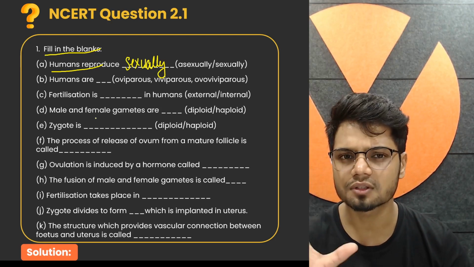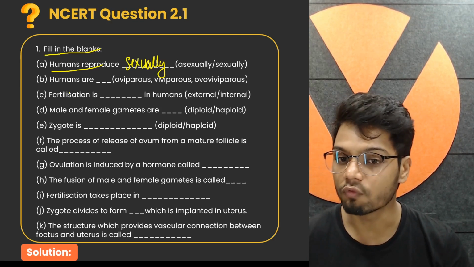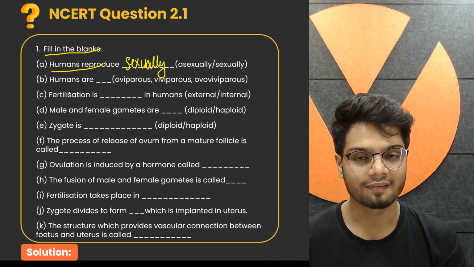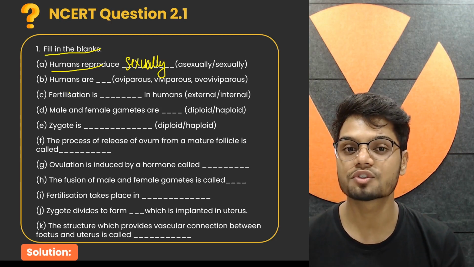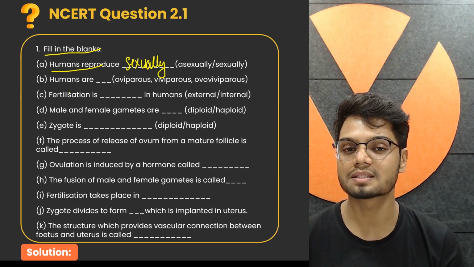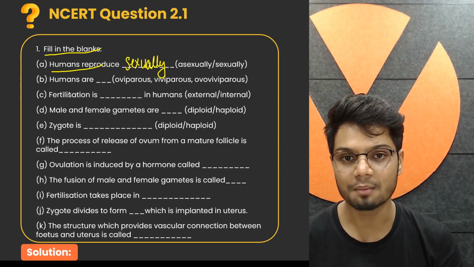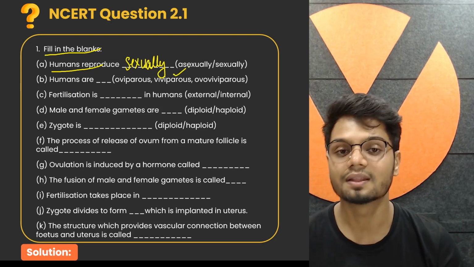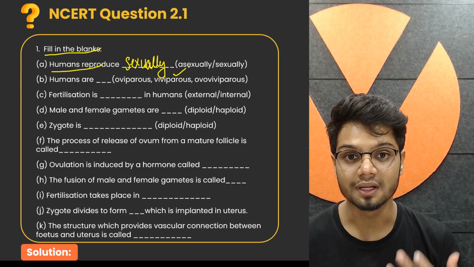Then next, option B: humans are oviparous, viviparous or ovoviviparous. Well, oviparous are the organisms which give birth to an egg, while viviparous organisms give birth to a young one. Example are humans. So humans are viviparous organisms, that is, we give birth to the young ones.